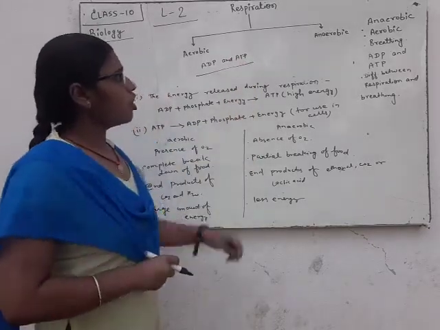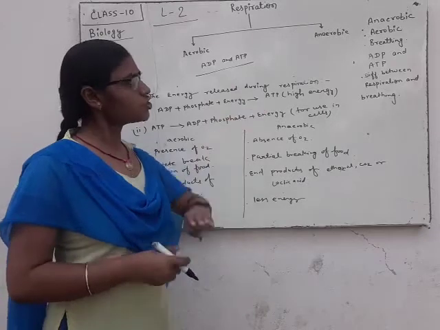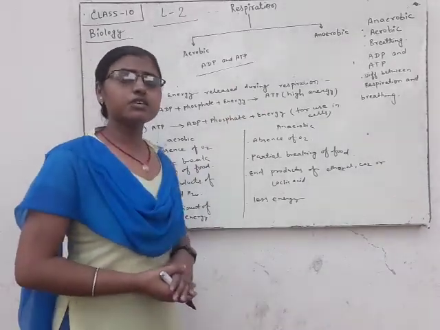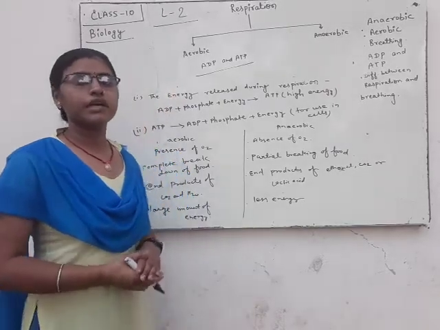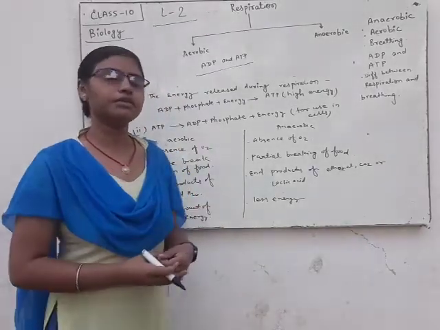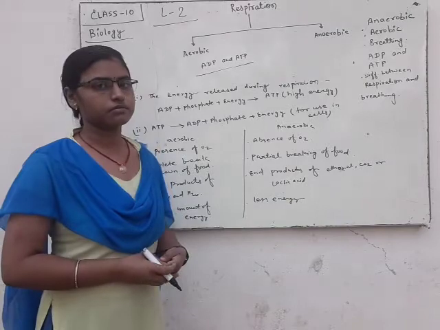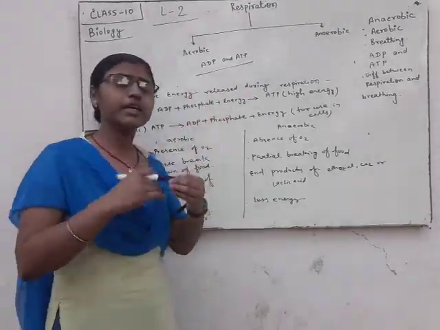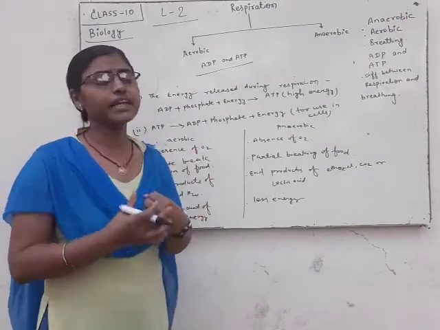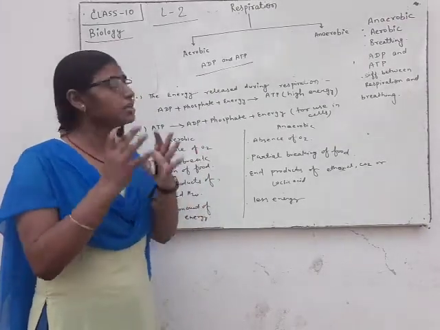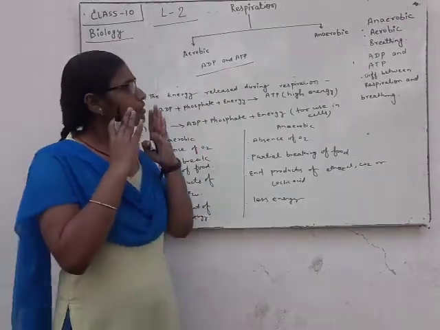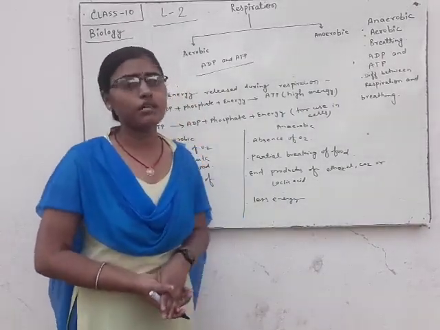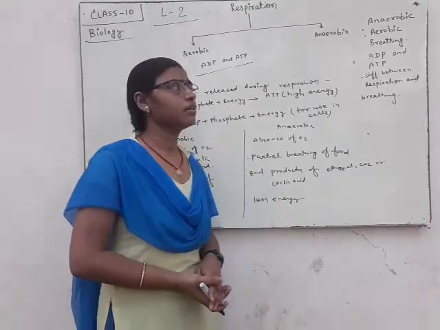After the food is oxidized, energy is stored in the form of ATP in our cell. It means after obtaining energy, it is stored in the form of ATP in the body cell.